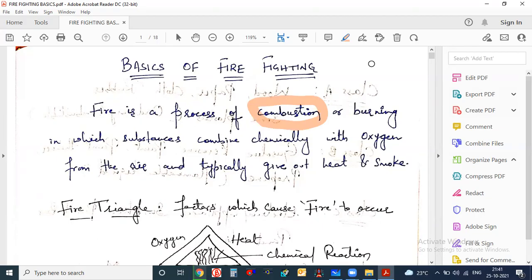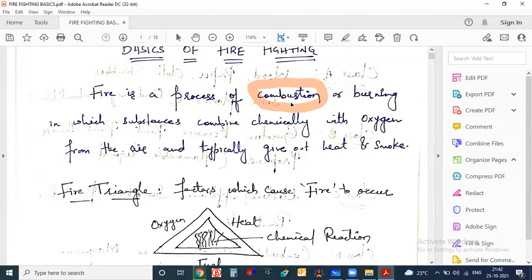In combustion, two things combine together and give out smoke and heat. Here it is written: fire is a process of combustion or burning in which substances combine chemically with oxygen from the air and typically give out heat and smoke.